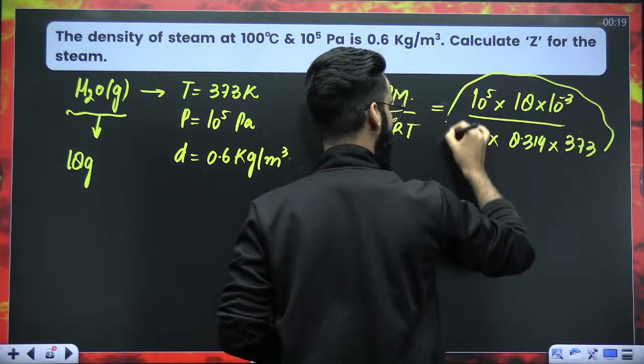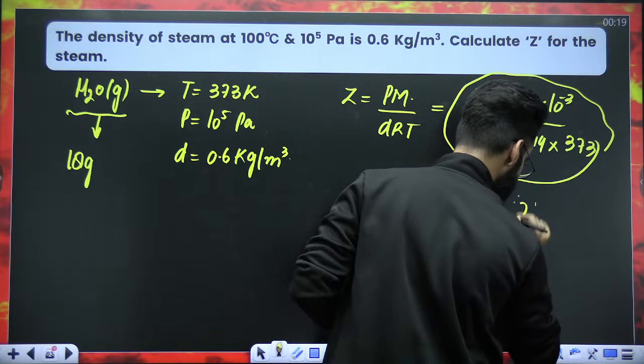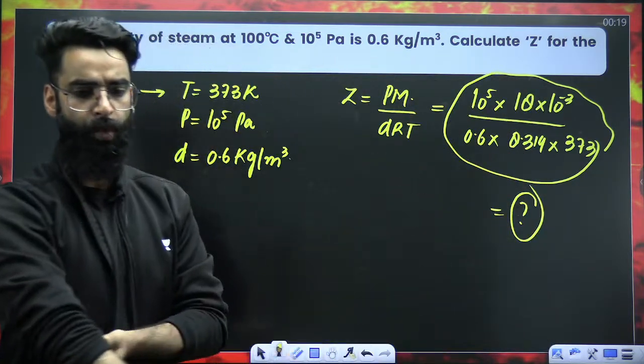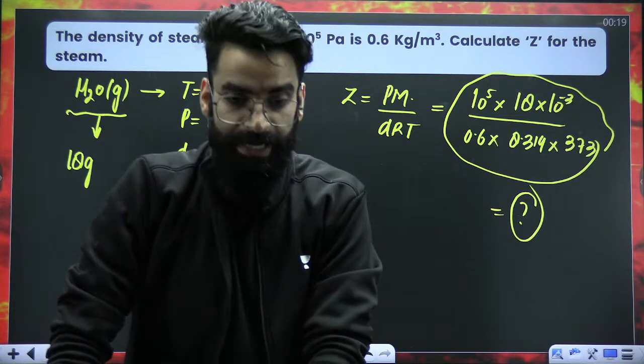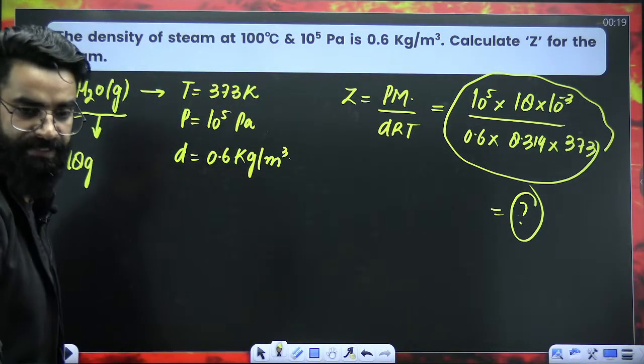Now, it's just the matter of calculation. Just solve it, get the value of Z. And Z value is going to let you know whether this steam, this H2O gas, is real or ideal in nature. Let me know once in the chats if it is clear.